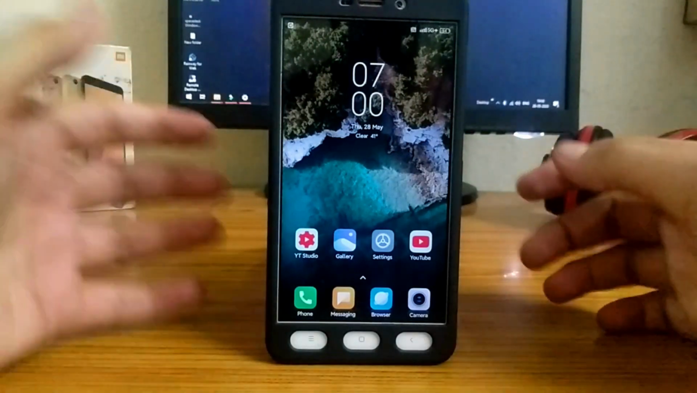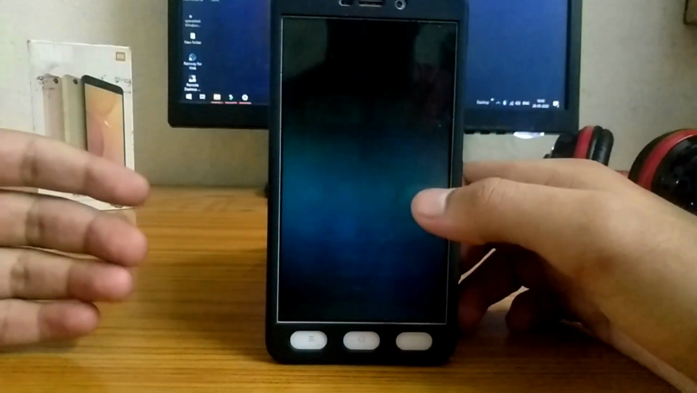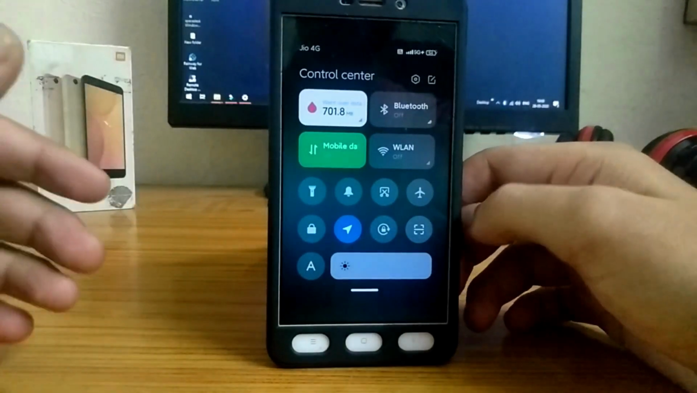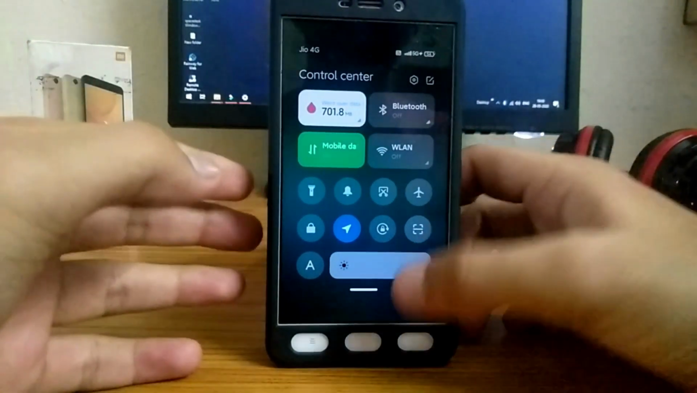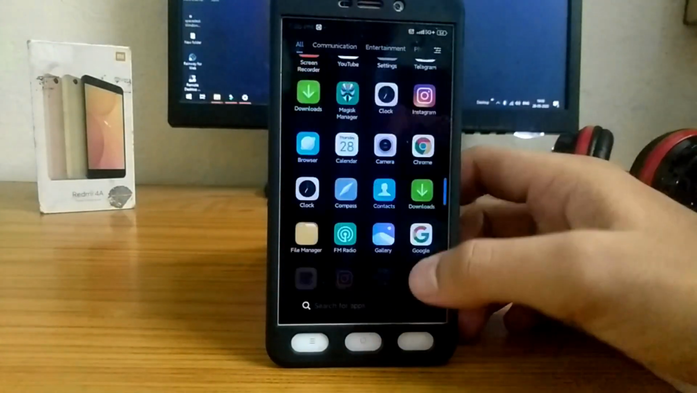In this video we're going to be taking a look at the MIUI 12 20.5.21 Emperor port ROM for Redmi 4A, and as you could see this is a pretty smooth ROM. If we could define this ROM in one word, this is customization plus stock MIUI 12. So let's get started.